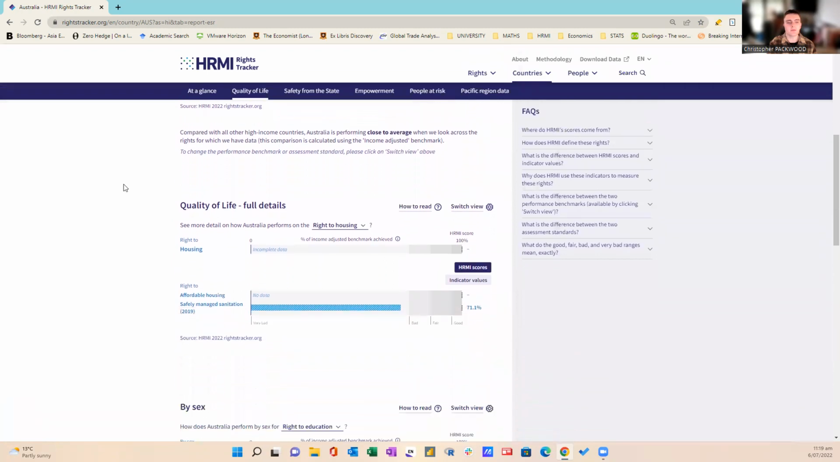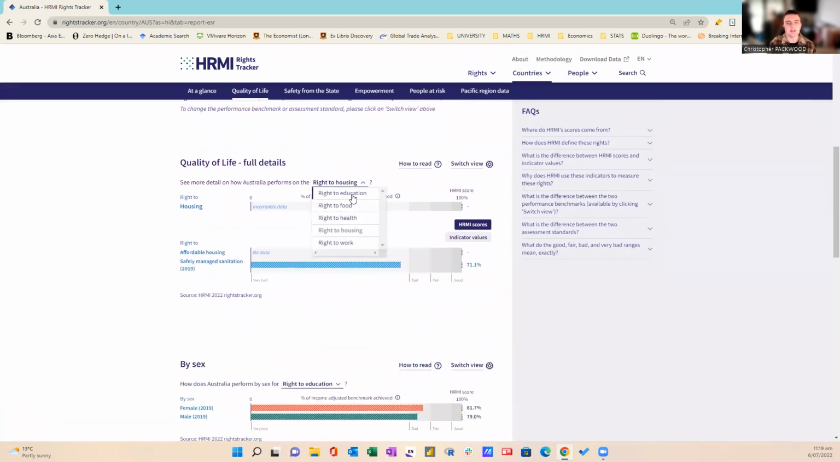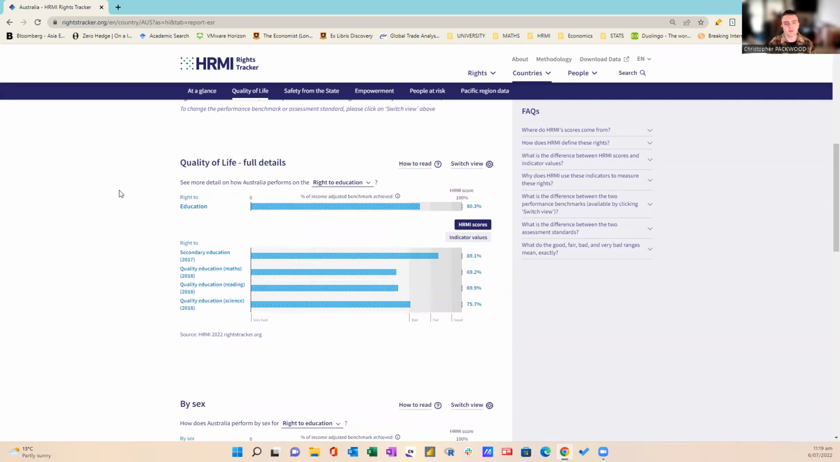If we scroll further down, we can view these rights in further detail. So if we go to the right to education, for instance, while it's 80.3%, this right is made up of other sub-rights, which is the right to secondary education, and the right to quality education in maths, reading, and science. And what we can see here is that the quality of education, maths, and reading scores are quite low at 69.2% and 69.9% of what is possible given the level of income of Australia, respectively. And this sits within the very bad range. So there's significant room to improve these scores.